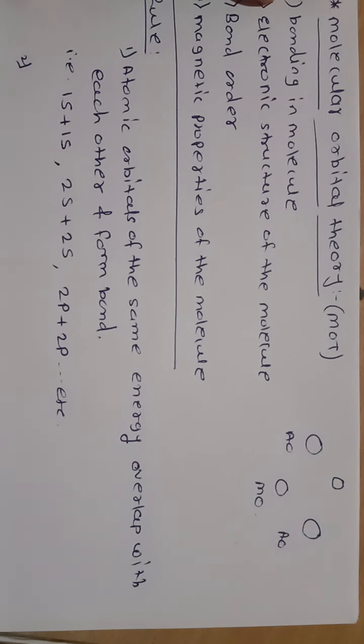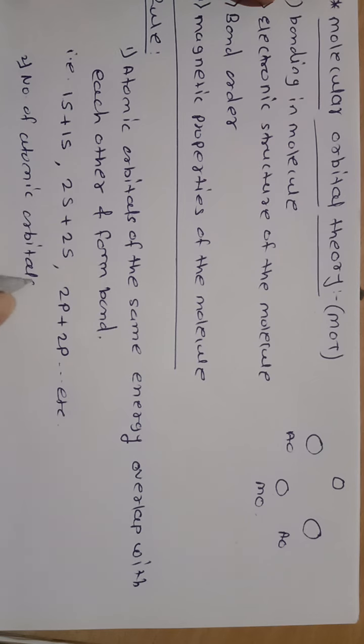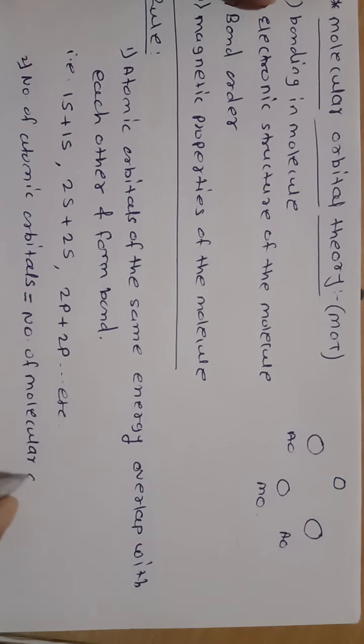At the time of drawing the molecular orbital diagram, remember that the number of atomic orbitals involved in bond formation is equal to the number of molecular orbitals formed.